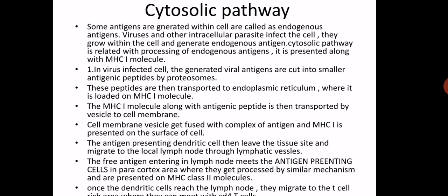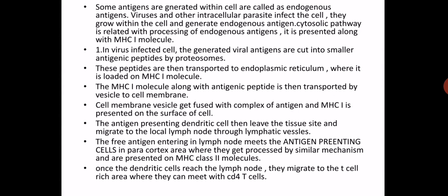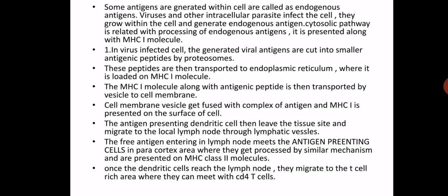In a virus infected cell, the generated viral antigens are cut into smaller peptides by the proteasome. In the previous pathway also we discussed lysosomal enzymes cutting the antigens into peptides. Similarly, here also those cells which are virally infected generate viral antigens, and they are cut into peptides by the proteasome. This is the first step; both the steps are similar, the conversion of antigens into peptides. Only here the difference is these are viral antigens.